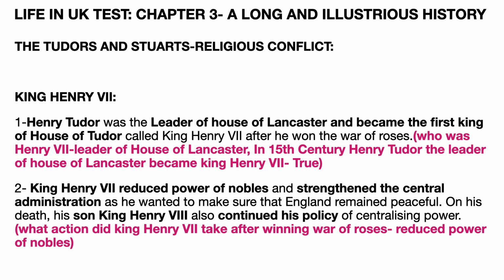The second point is: King Henry VII reduced the power of nobles and strengthened the central administration, as he wanted to make sure that England remained peaceful. On his death, his son, King Henry VIII, continued his policy of centralizing the power. The question asked is: what action did King Henry VII take after winning the War of Roses? The answer is: he reduced the power of the nobles.